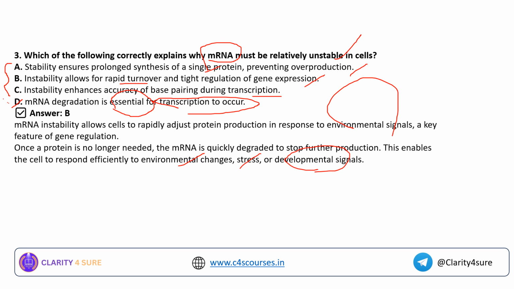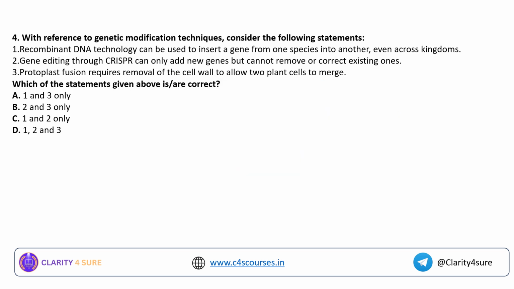This enhances the gene regulation and helps the cell adapt efficiently to outside factors like environmental changes, stress or development signals. So that is why the relative instability of mRNA is very important. Okay, I hope the concept behind mRNA instability is clear to you, and why mRNA must be relatively unstable is also clear to you. Moving to question number 4.